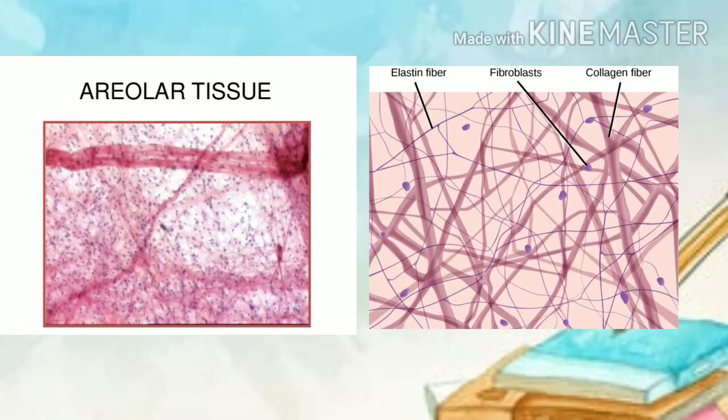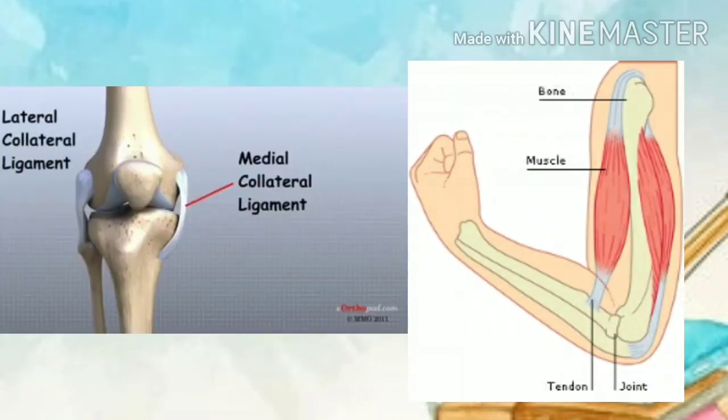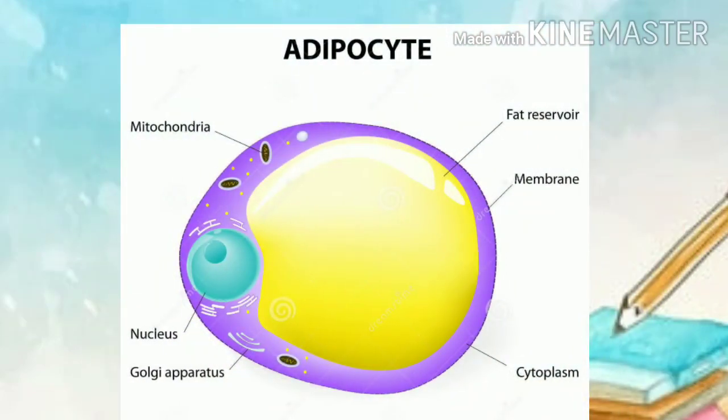So students, today we discussed three types of connective tissue. First was areolar tissue, also known as loose connective tissue. Second was dense connective tissue, in which we learnt about tendons and ligaments. And the third type was adipose tissue. I want you all to read this again from your book.